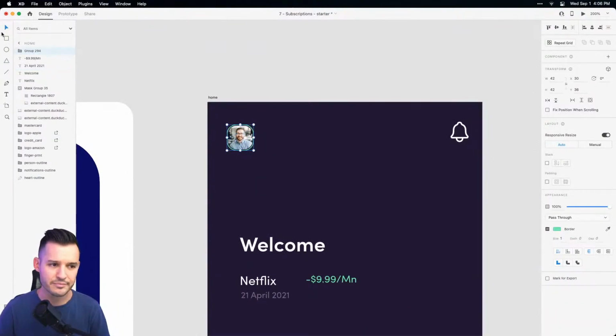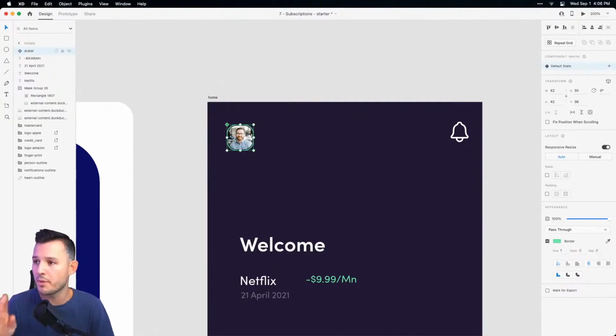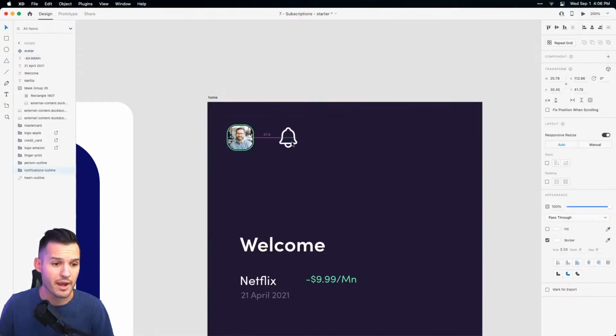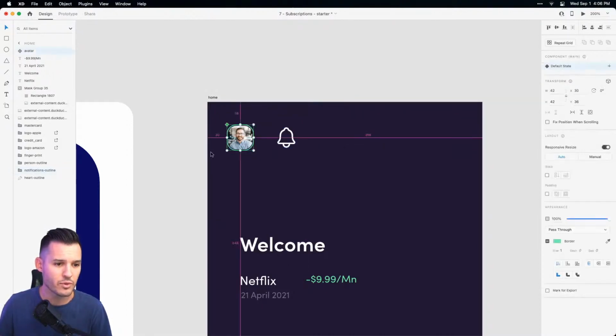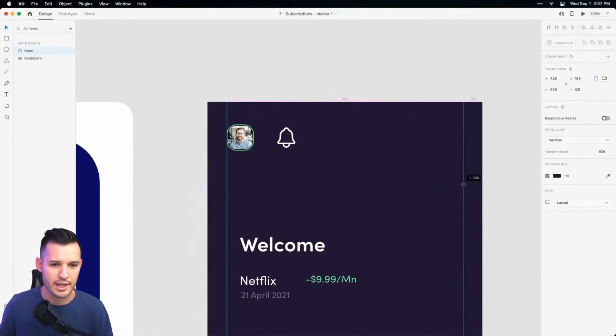I'm gonna group it together. I'm gonna label it avatar, press Command K, turn it into a component in case we need to use it anywhere else. All right, now I have my icon. I'm just going to, let's see, what are we, 30 pixels away from the side? I like that. So I'm going to drag in a real quick smart grid and guide.